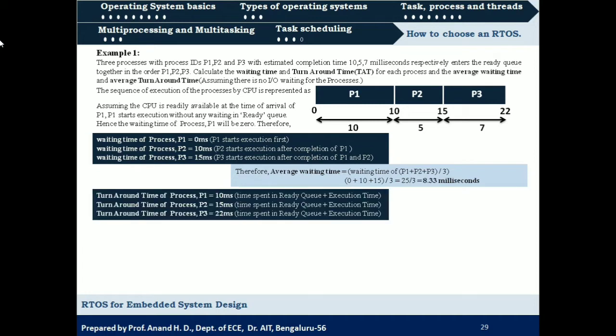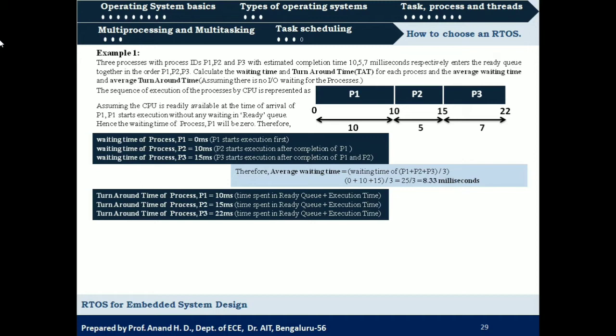Next is we need to calculate turnaround time. So in the previous lecture we had gone through the definition of turnaround time. So it involves all the waiting time for a particular process plus the execution time. Yes, so it is the total time spent by the process in execution plus waiting. Correct? So the turnaround time for process 1 will be waiting time for process 1 plus execution time of process 1. So that is 0 millisecond plus 10 millisecond, which is equal to 10 millisecond.